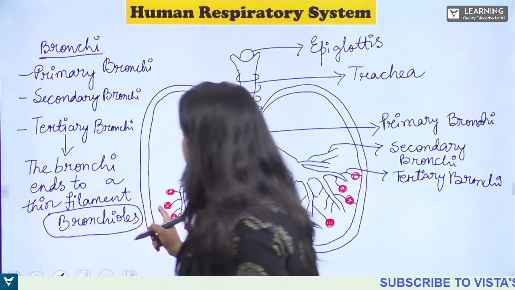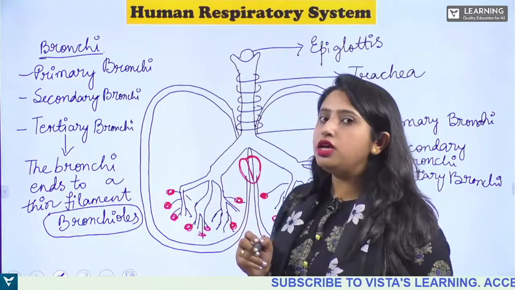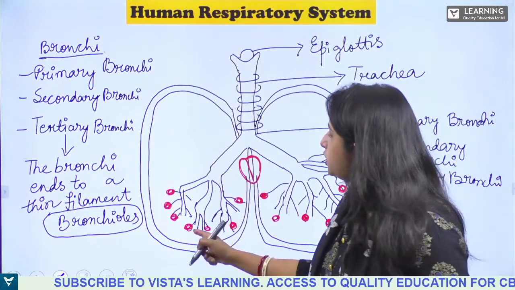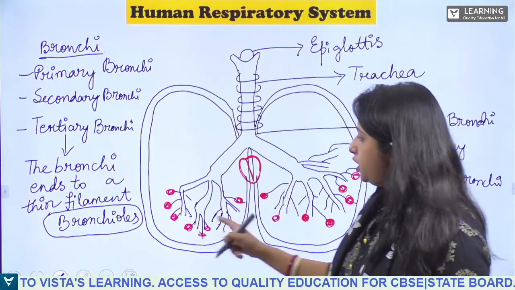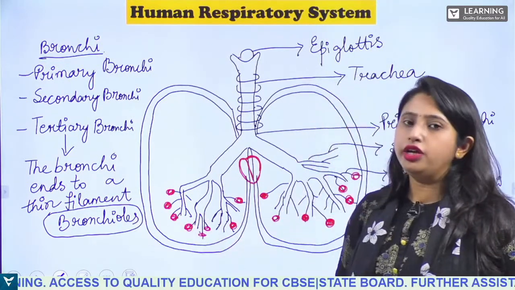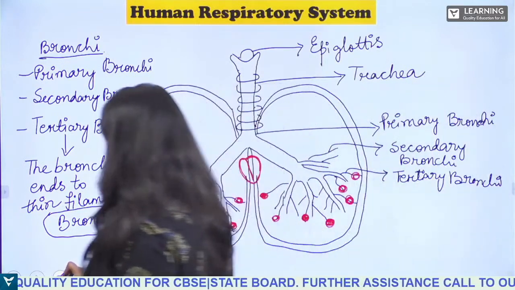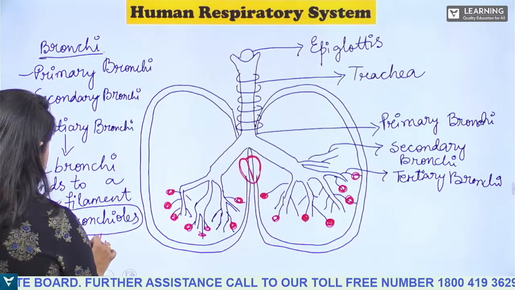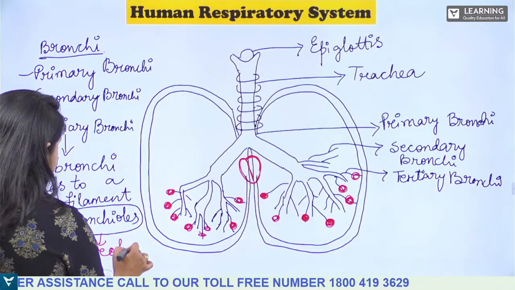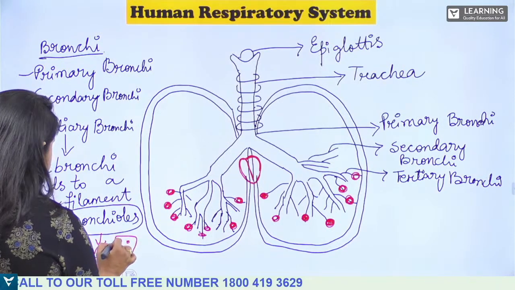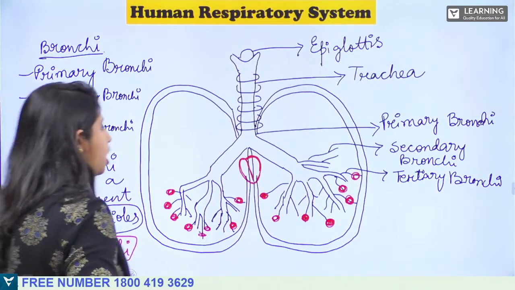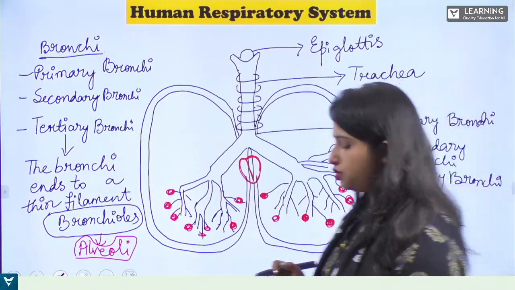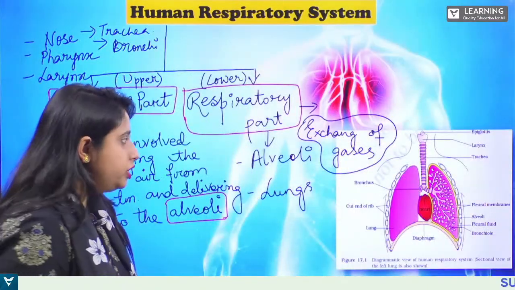And again, from the bronchioles, you will see the irregular vascular bag-like structures that are known as alveoli, okay. Is that clear? So this is how the various parts in the lungs are connected, as you can see in this diagram also, right?